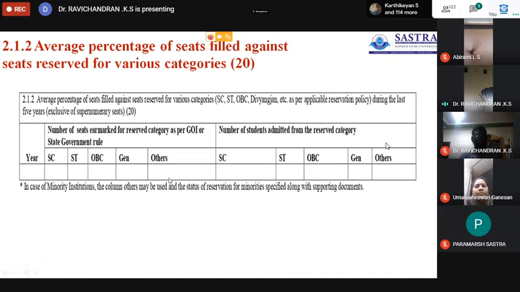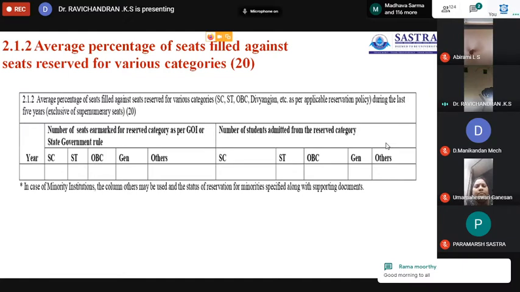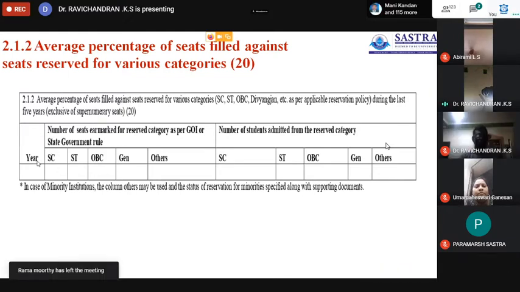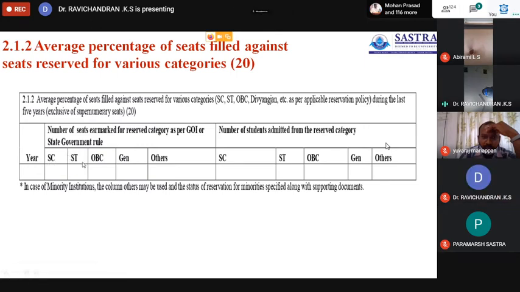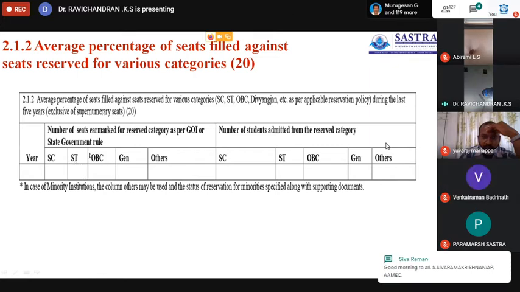Suppose the number of seats sanctioned for a particular institution is 1,000, then 15 percent of seats are to be filled by scheduled caste, 2.5 percent may be filled with scheduled tribes, then 27 percent is OBC, then others is general.